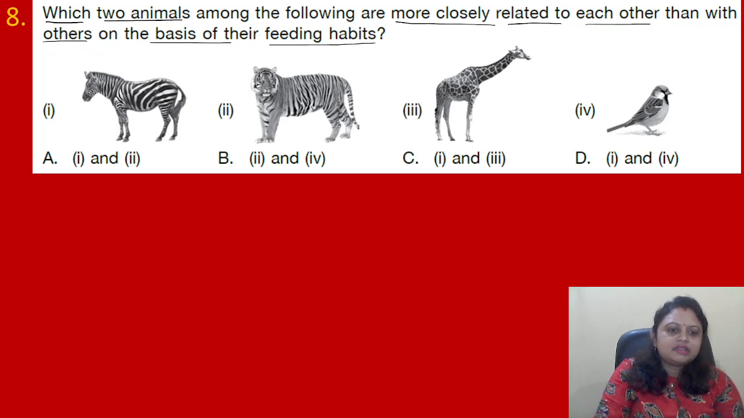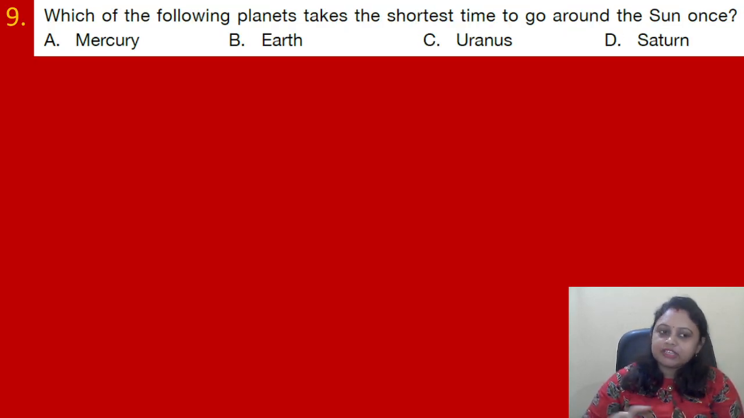So here zebra takes plant, okay, it is herbivore and it feeds on plant. Then tiger feeds on animals. Then here giraffe feeds on plant and birds, they eat all types of things, right? So here both zebra and giraffe belong to the same category. They all feed on plants. So here correct answer is option C. Got it? Coming to the next question.